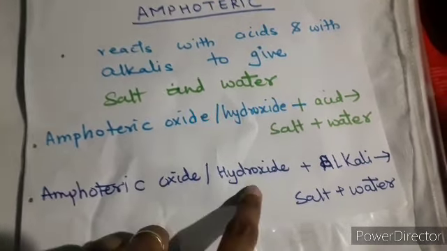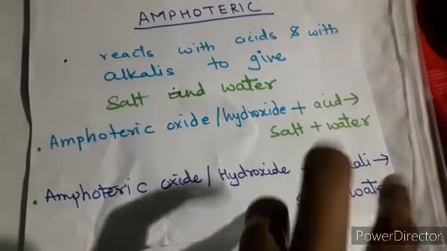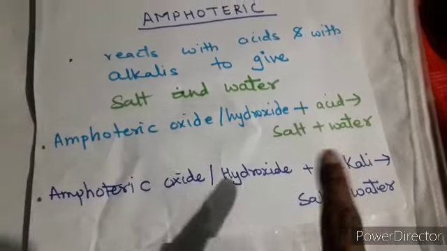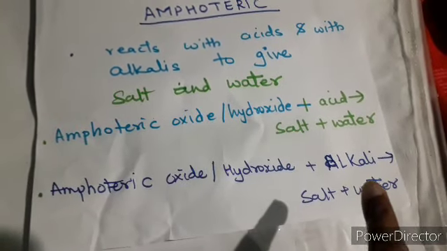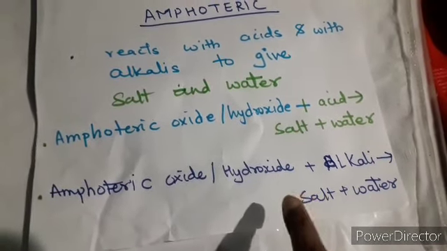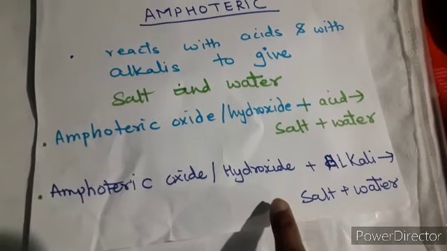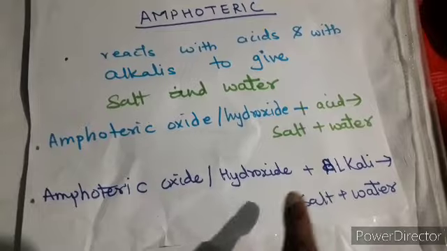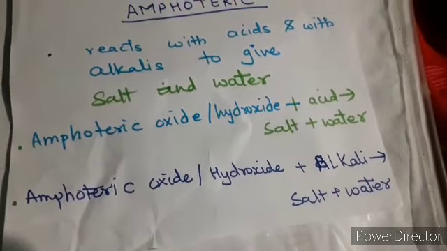Two alkalis you have to remember: NaOH or KOH. Don't focus on ammonium hydroxide, because you have to use the strong, caustic alkalis.